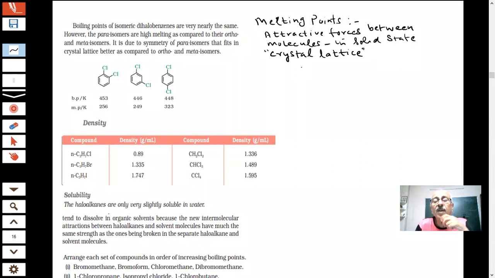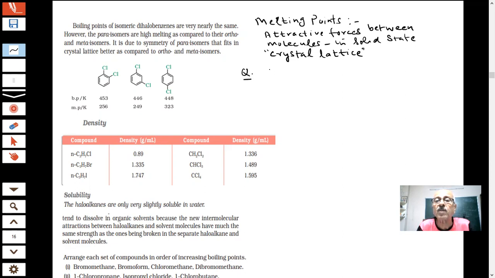And interestingly, a question is given here. What is the question? How many dichlorobenzenes are possible, students? You know that monosubstituted benzene has only one. Dichlorobenzenes, how many are possible?